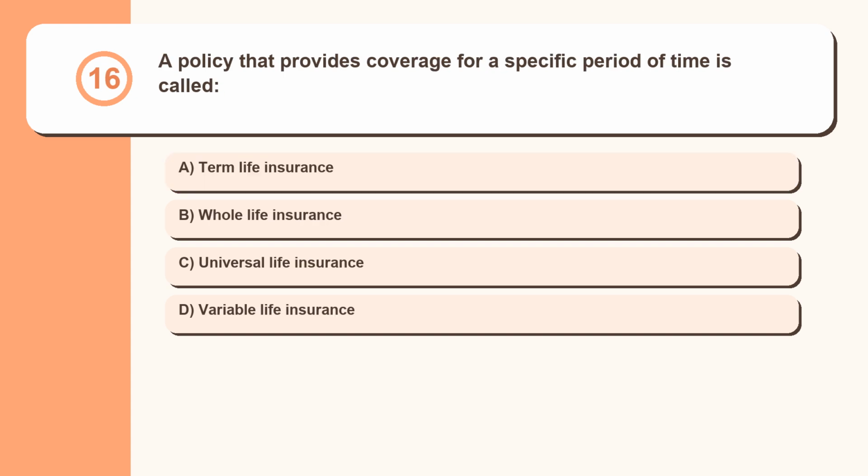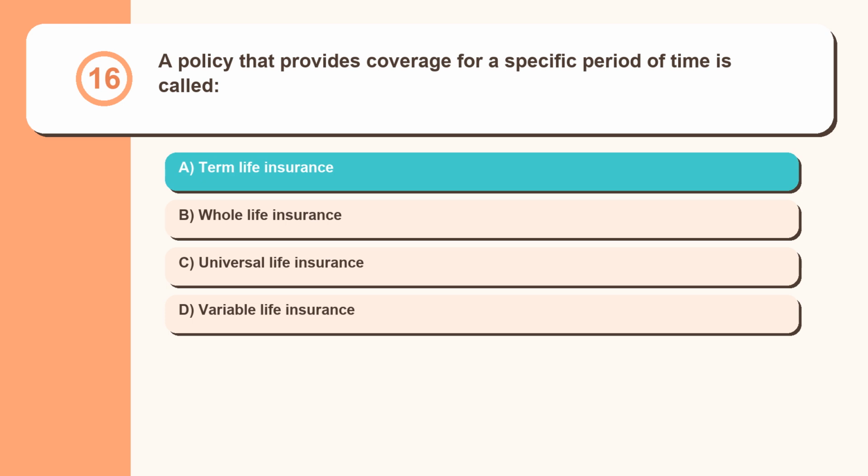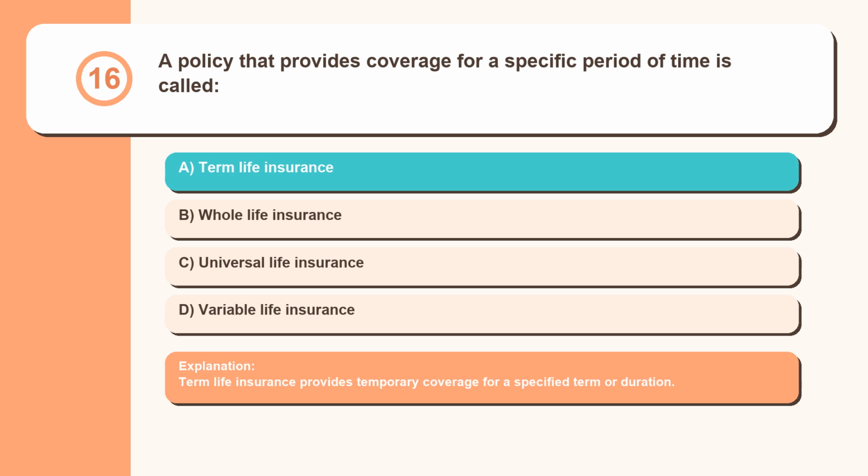Question 16. A policy that provides coverage for a specific period of time is called: term life insurance, whole life insurance, universal life insurance, variable life insurance. Term life insurance provides temporary coverage for a specified term or duration.